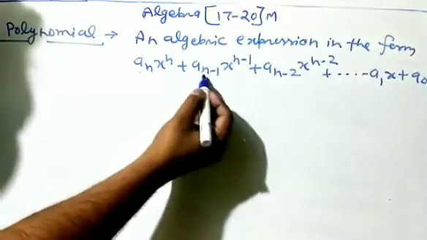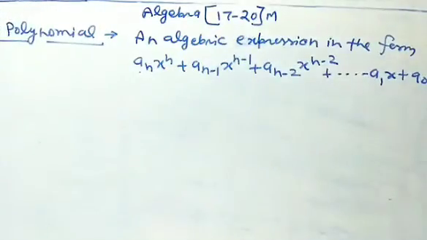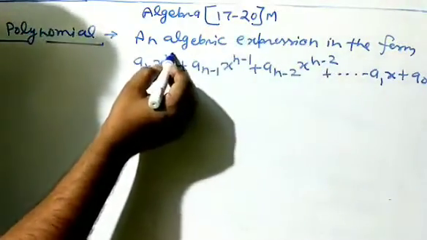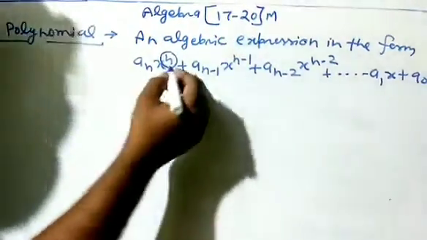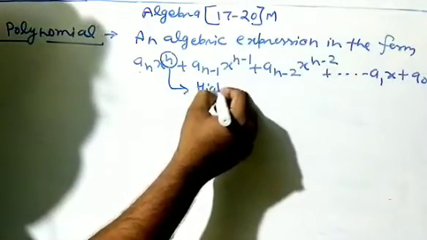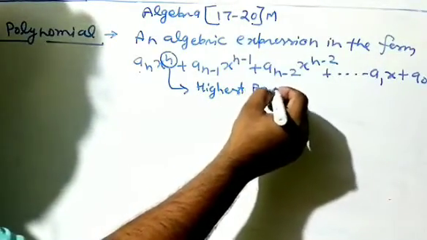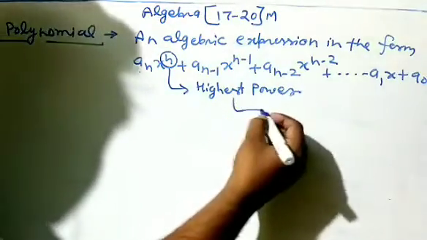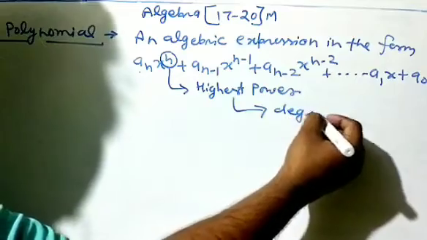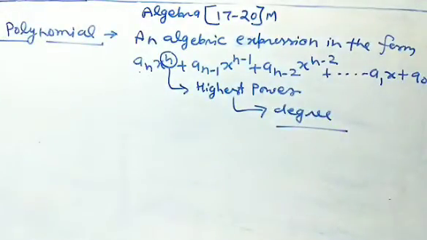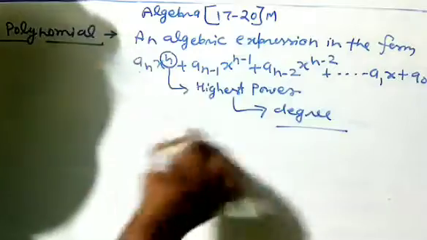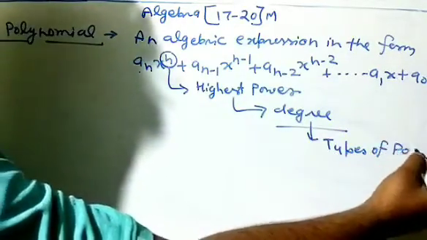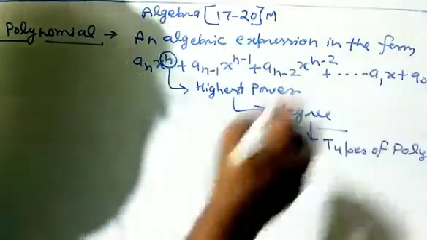an x to the power n plus an minus 1 x to the power n minus 1. The power of x is going to decrease. It means that the power of x in the first term is the highest power. So I am writing here is the highest power. The highest power represents the degree of that particular equation. It represents the degree, and degree defines the types of polynomial.